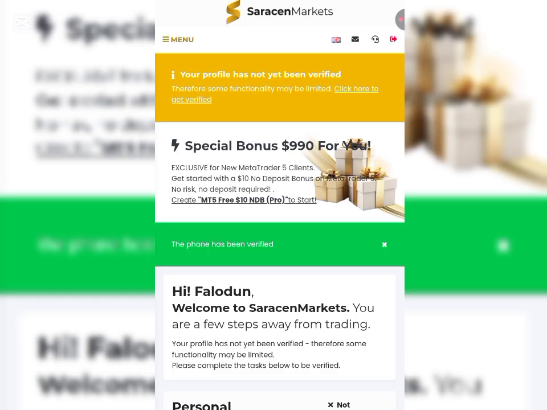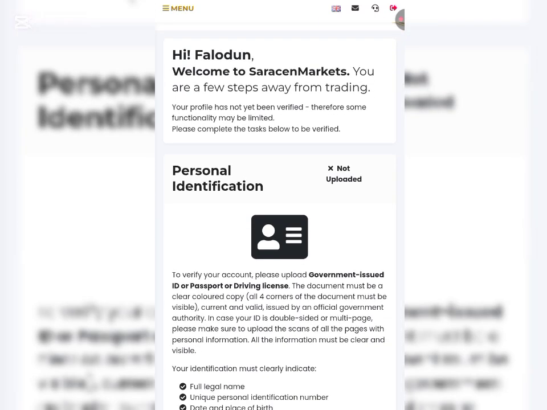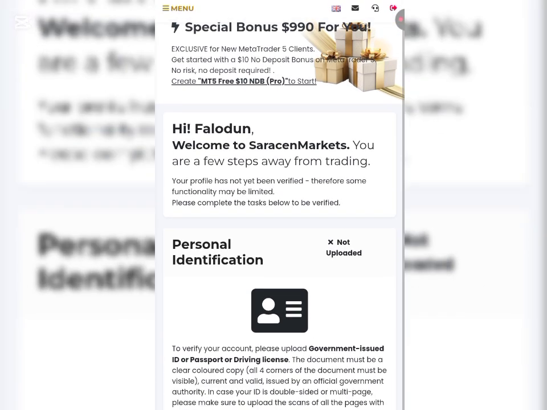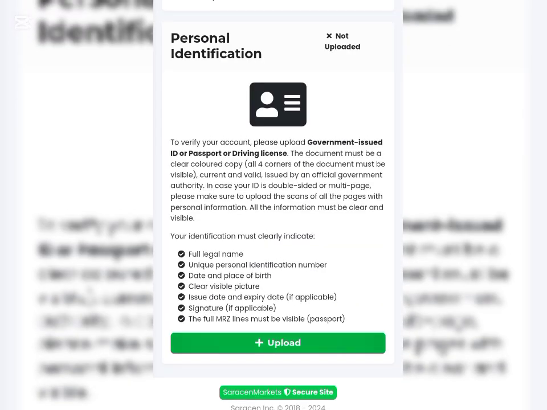So now all we have to do is click on the next verification, which is our profile. That's our personal identification, where we have to upload a picture of our personal identification. So here, as you can see, click on upload here.